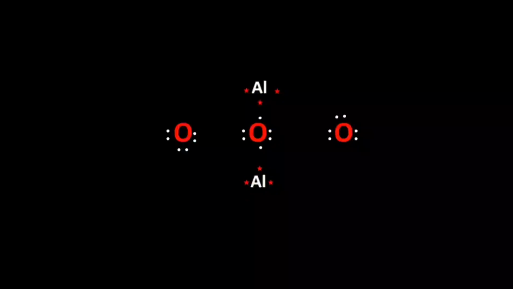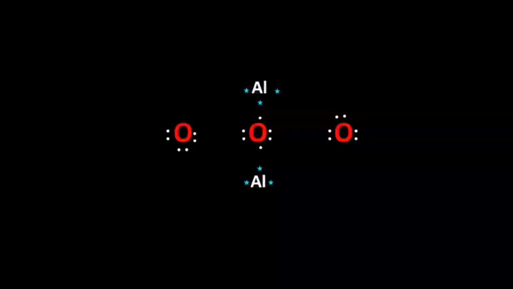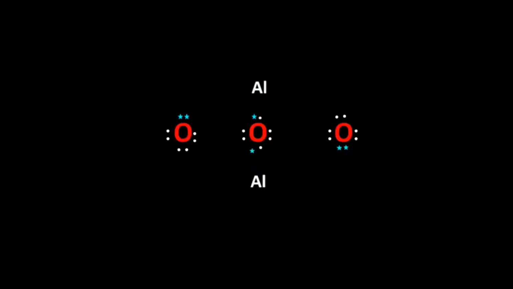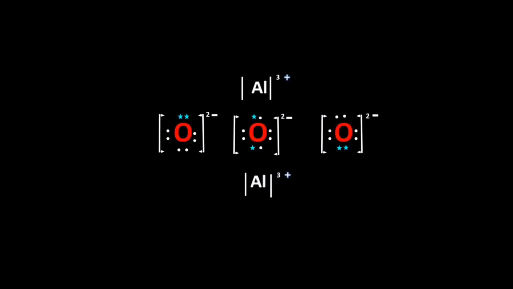An aluminum atom has 3 valence electrons, but an oxygen atom can accept only 2 electrons. Therefore, when 2 aluminum atoms combine with 3 oxygen atoms to form the compound aluminum oxide, the 2 aluminum atoms will donate their 3 valence electrons, and the donated electrons will be equally distributed among the 3 oxygen atoms. Both the aluminum and oxygen atoms get oppositely charged ions and combine together, forming the molecule of aluminum oxide.